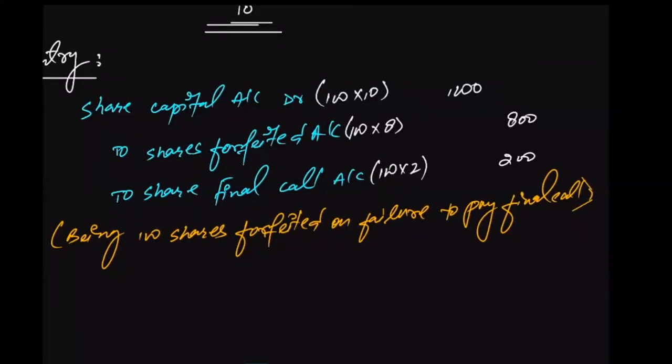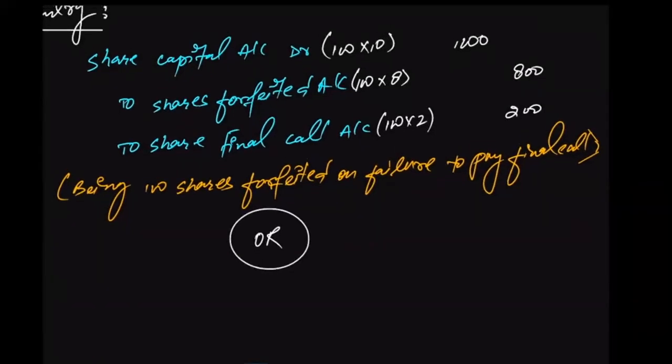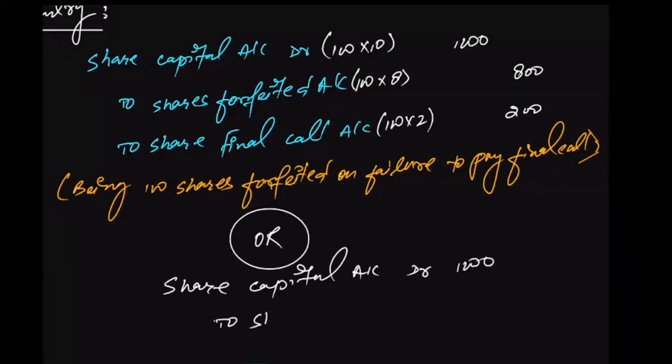All right, is that clear, everyone? Or apart from this, instead of passing this journal entry, you can also pass another journal entry as discussed previously. You can also write down share capital account debit will be 1000, to share forfeited